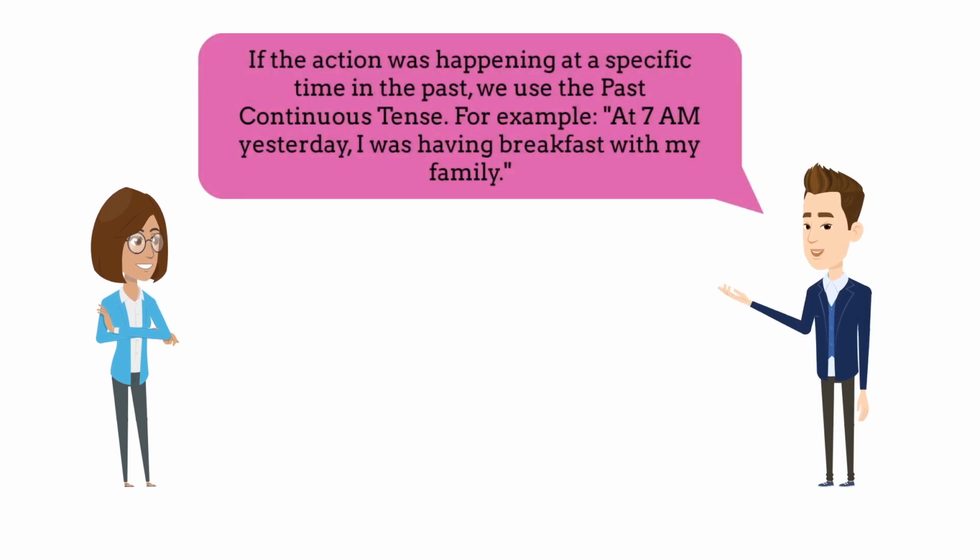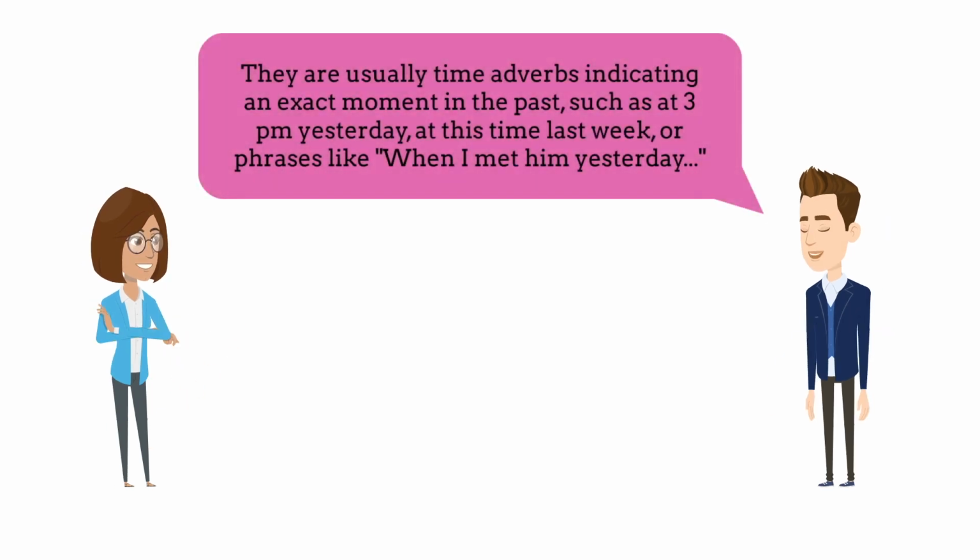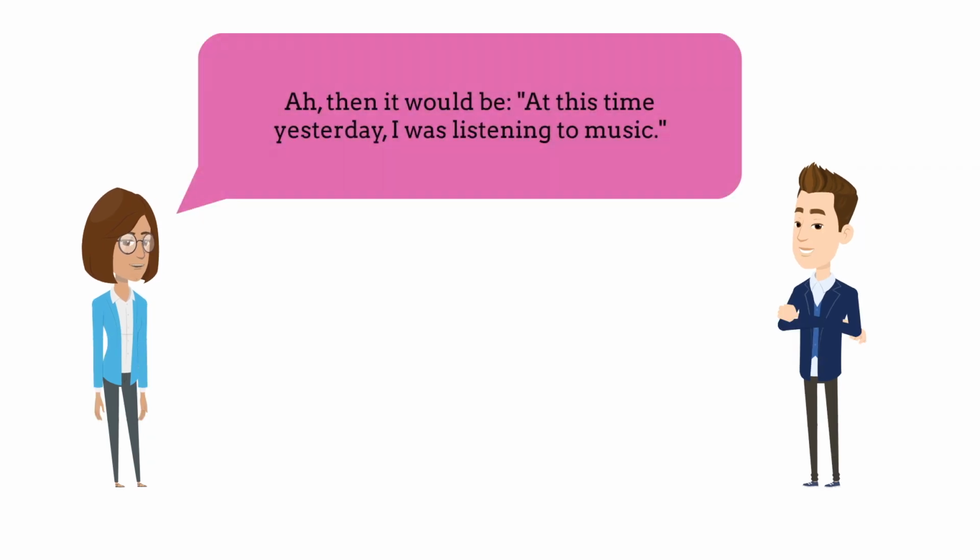If the action was happening at a specific time in the past, we use the past continuous tense. For example, at 7 a.m. yesterday, I was having breakfast with my family. What are the indicators of the past continuous tense, sir? They are usually time adverbs indicating an exact moment in the past, such as at 3 p.m. yesterday, at this time last week, or phrases like when I met him yesterday. Then it would be, at this time yesterday, I was listening to music.